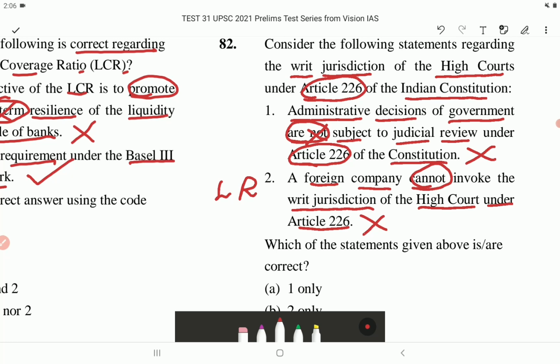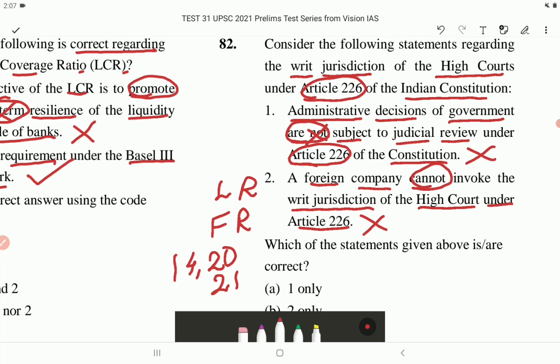So they can invoke the writ jurisdiction for enforcing its legal rights as well as for fundamental rights, which are available to non-citizens as well, such as in Article 14, 20 and 21, etc.